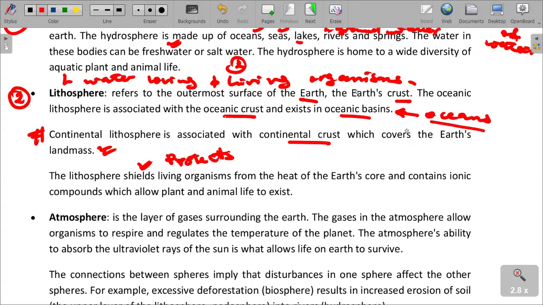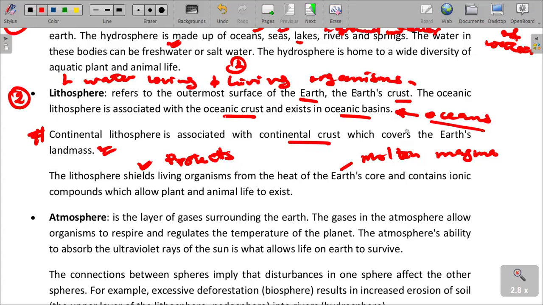And also, from the heat of the Earth's core, I remember that the Earth actually has molten magma found underneath it. There is a mass of molten rock under the Earth, which is very hot. We refer to it when we have volcanic eruptions and other land movements or earthquakes.